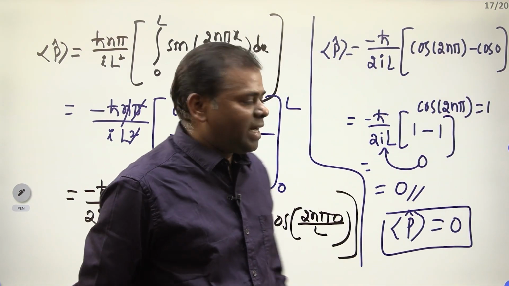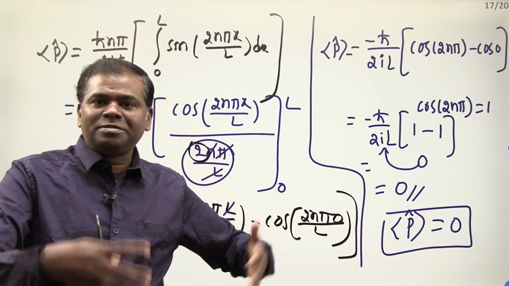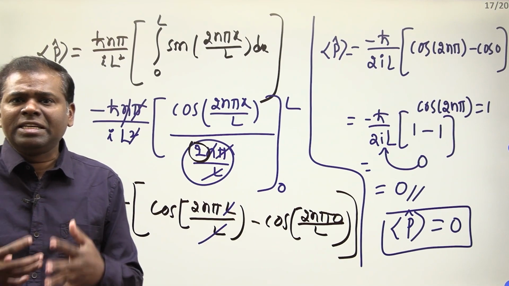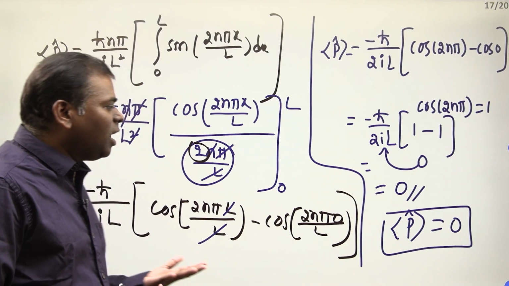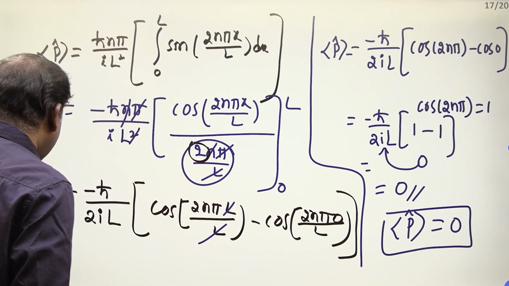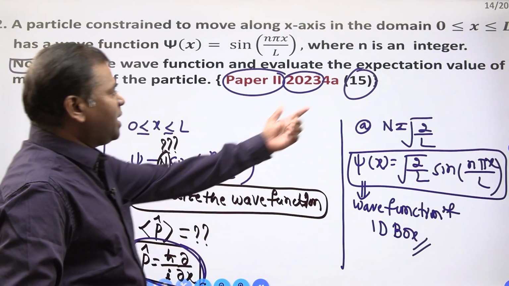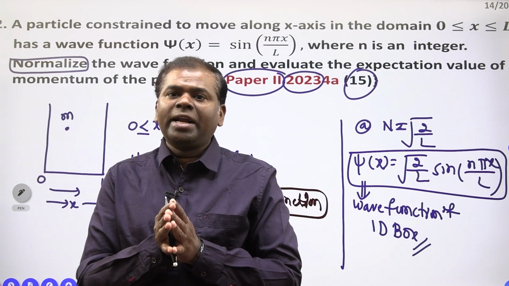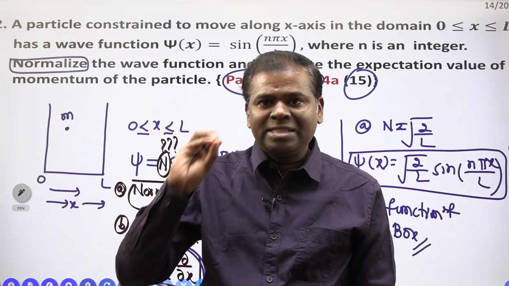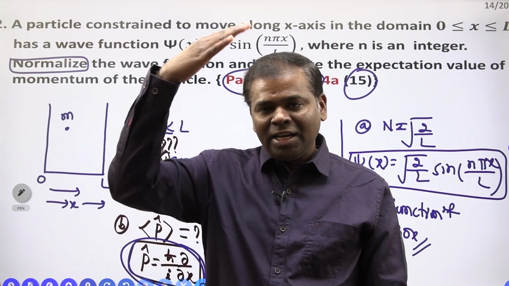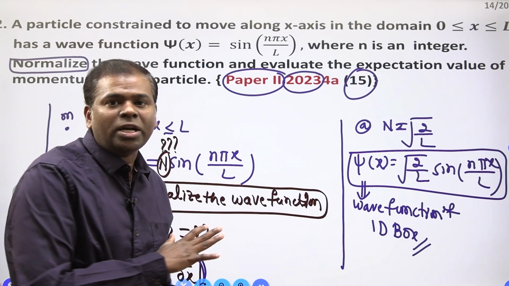This is your correct option, right? Correct answer. We are in descriptive mode only, like this we have to solve. Already we know the expectation value of the momentum is equal to 0 for a one-dimensional box. For how many marks are we getting this question? This question is 15 marks. They will give the right space, as much space as you need, and within that space only you have to solve this question, right?